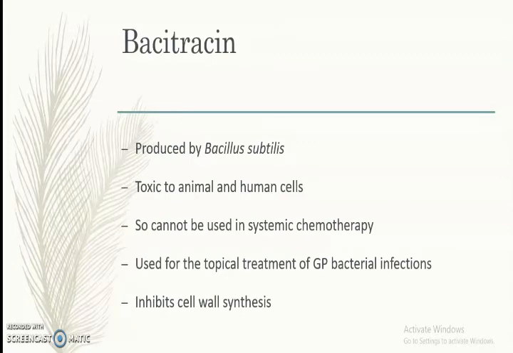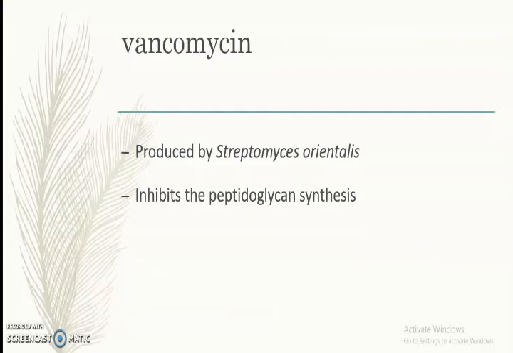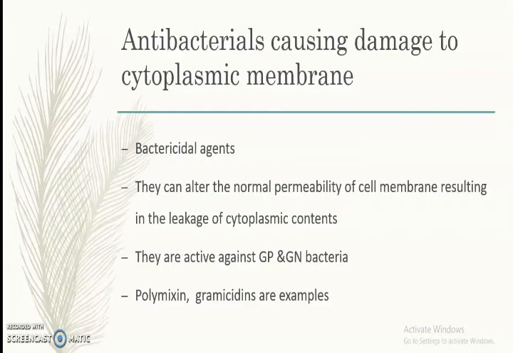Next is bacitracin. Bacitracin is produced by Bacillus subtilis. It is toxic to animal and human cells, so it cannot be used for systemic chemotherapy. It is only used as a topical agent, that is, for surface application in case of gram-positive bacterial infections. It also inhibits cell wall synthesis. Next is vancomycin. It is produced by Streptomyces orientalis and also inhibits peptidoglycan synthesis. That's all about antibacterials inhibiting cell wall synthesis.